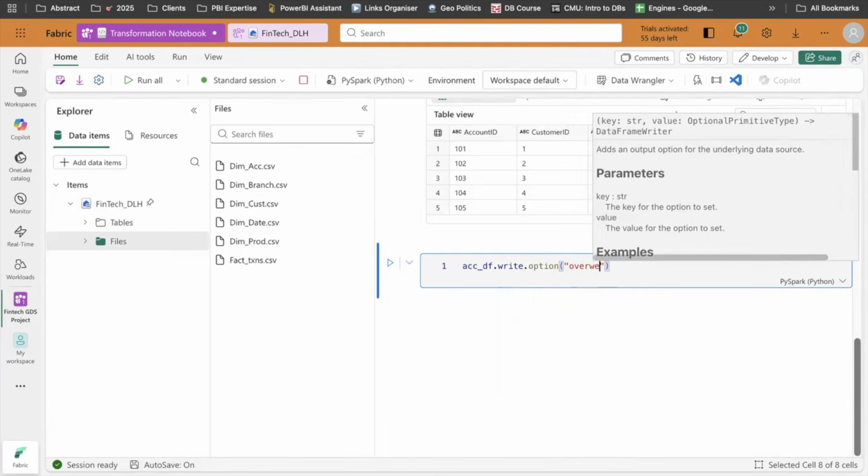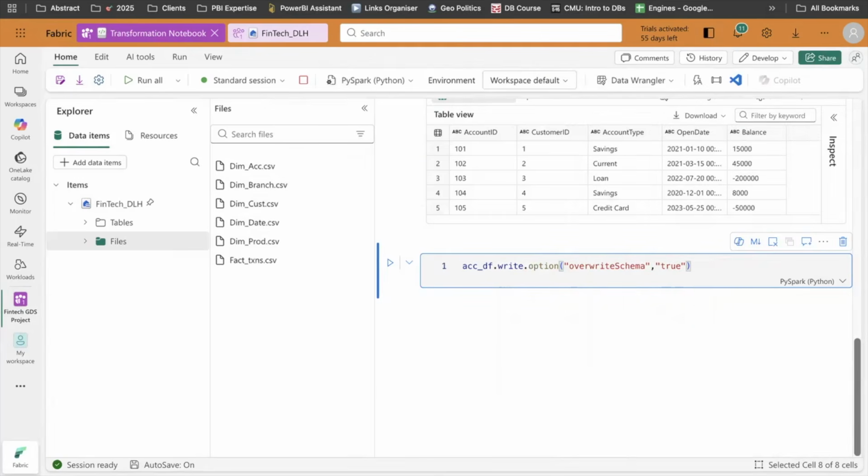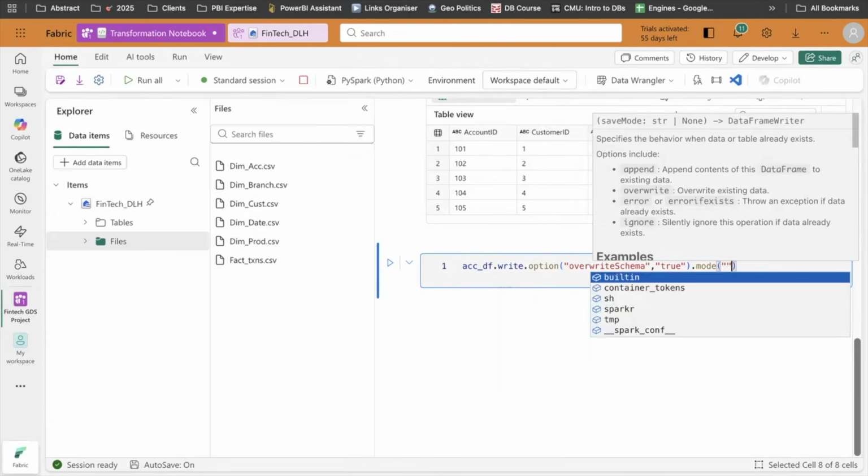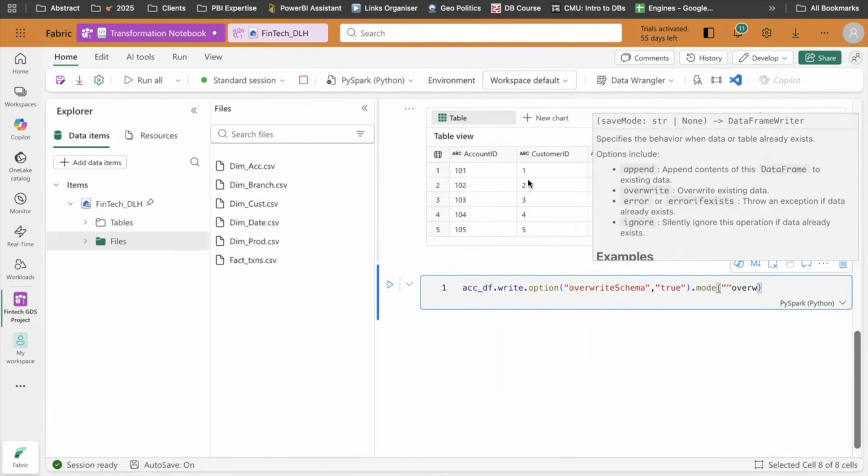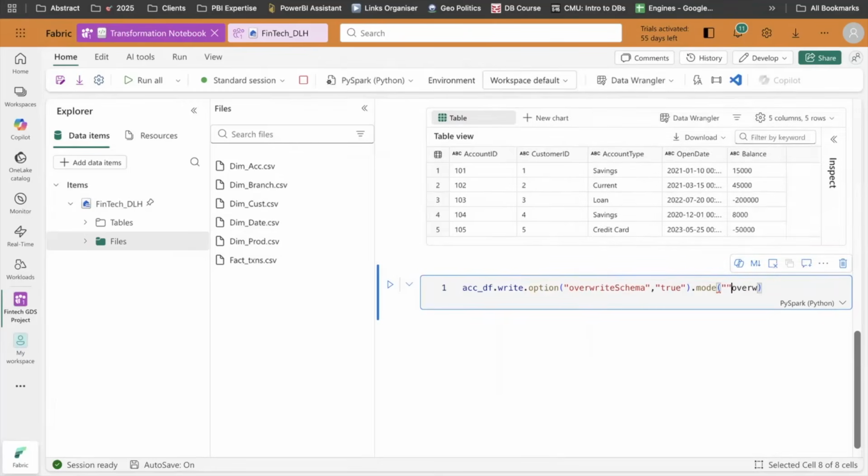Override schema true, and then I will ask this to override table also. The reason I'm writing the schema is because sometimes it doesn't infer the schema automatically. So if I'm overwriting the schema also, it takes the schema again from the files, and then it's better to do the inferring of the schema instead of doing everything hard coded. So I will overwrite my tables.